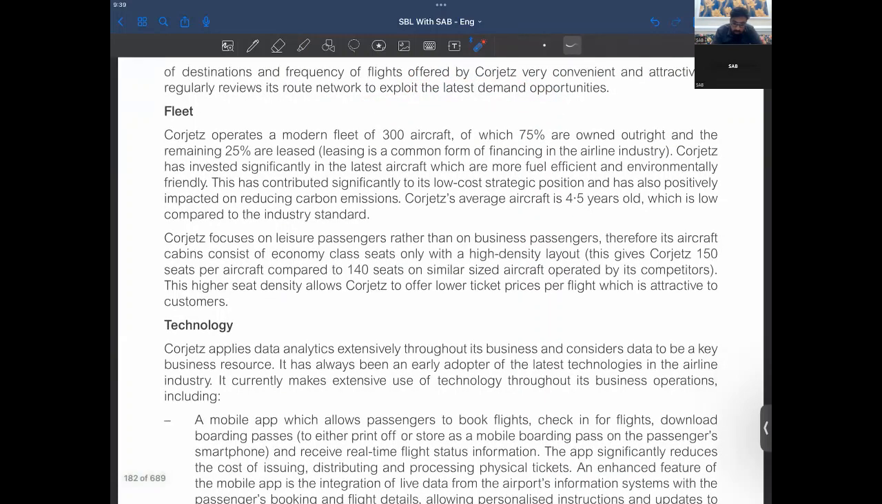Now, fleet. Gorgeous operates a modern fleet of 300 aircraft. So they have great aircraft, I must say, of which 75% are owned outright and 25% are leased. Leasing is a common form of financing in the airline industry. You must know that planes are on lease, right? Now, Gorgeous has invested significantly in the latest aircraft, which are more fuel efficient. So that means they are focused on technology and they are fuel efficient, right? This has contributed significantly to the low-cost strategic position and positively impacted reducing carbon emissions.